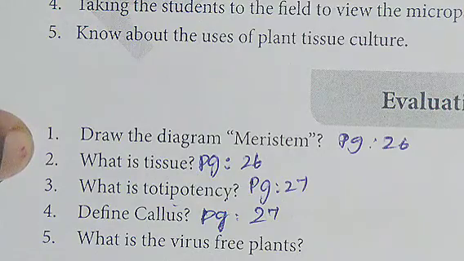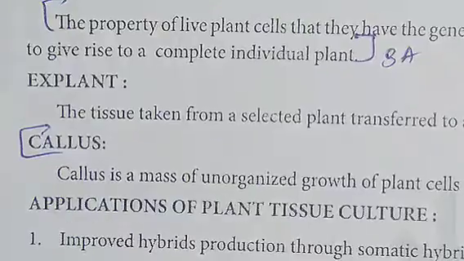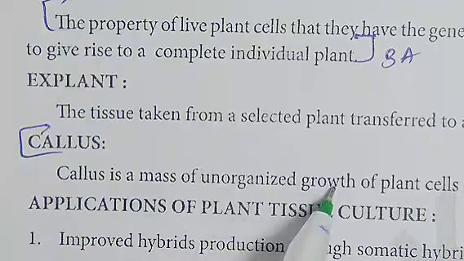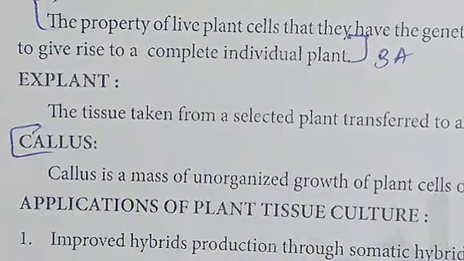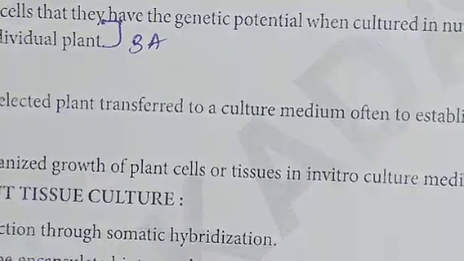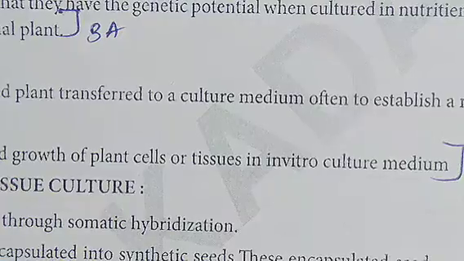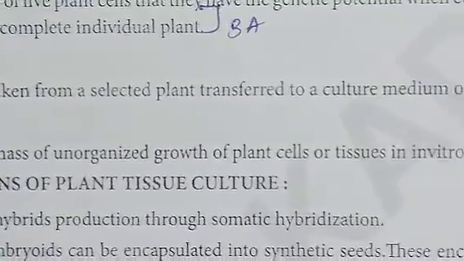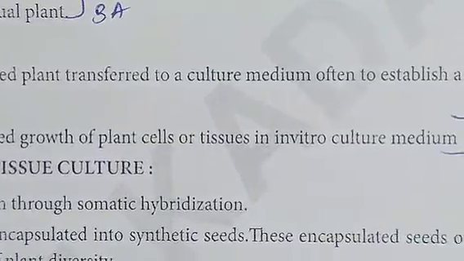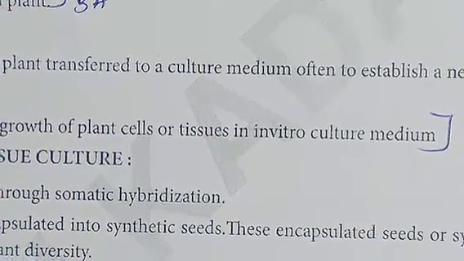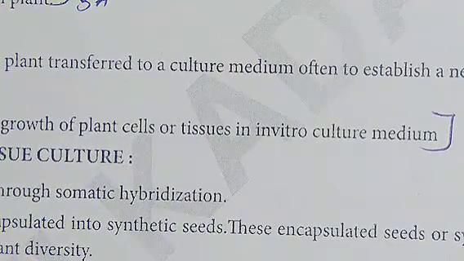Next, fourth question, define callus. The answer for the fourth question is, callus is a mass of unorganized growth of plant cells or tissues in vitro culture medium. So see the answer again. Callus is a mass of unorganized growth of plant cells or tissues in vitro culture medium. So this is the answer for the fourth question.